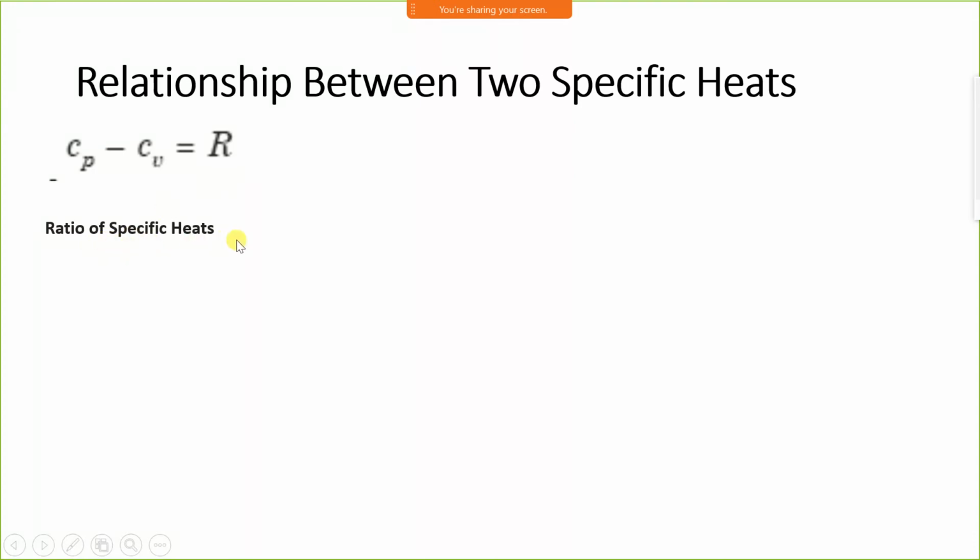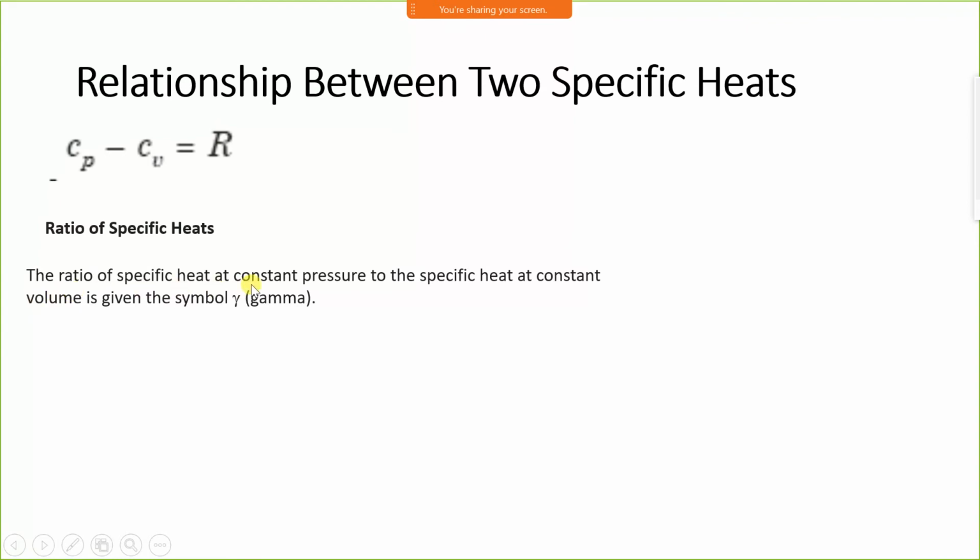The ratio of specific heats. The ratio of specific heat at constant pressure to the specific heat at constant volume, Cp upon Cv, is given the symbol gamma. Gamma is called the ratio of specific heats, which is equal to specific heat at constant pressure upon specific heat at constant volume. If we divide this equation by Cv, then it will be Cp upon Cv minus 1 is equal to R upon Cv.